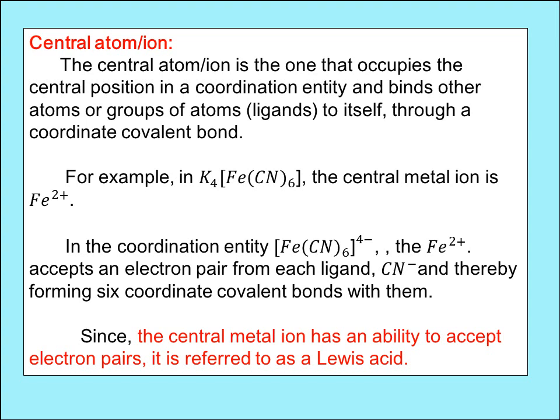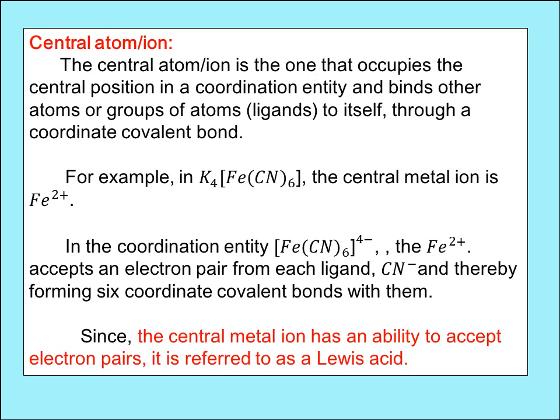For example, if you take K4[Fe(CN)6], the central metal ion in this case is Fe2+. The coordination entity, I already told you, is [Fe(CN)6]4-. You should leave out that K4. [Fe(CN)6]4- is called the coordination entity. In this case, the central metal ion, which belongs to the transition elements, is Fe2+.